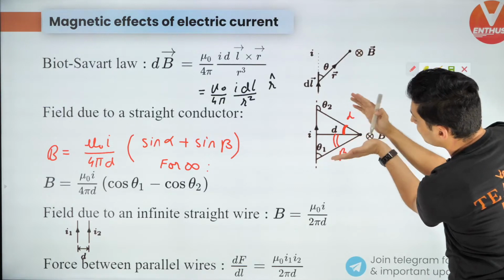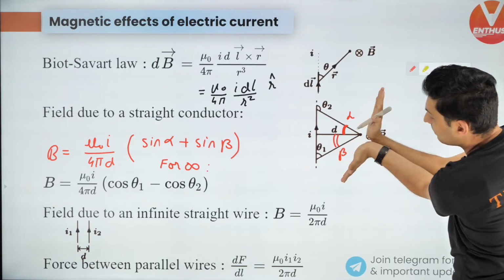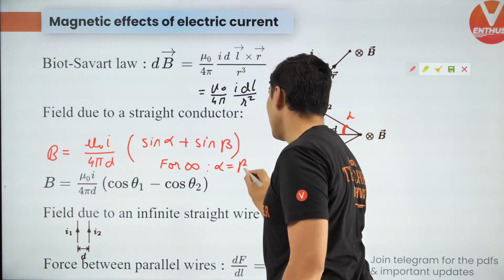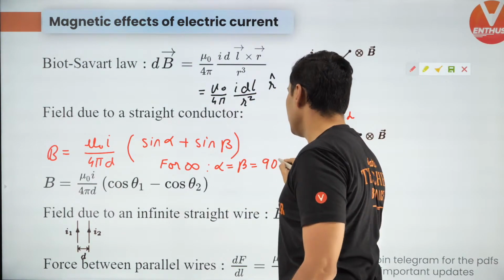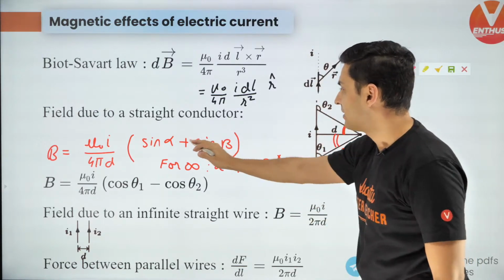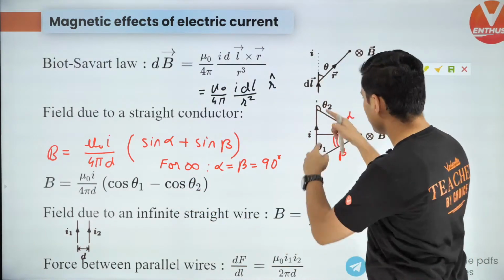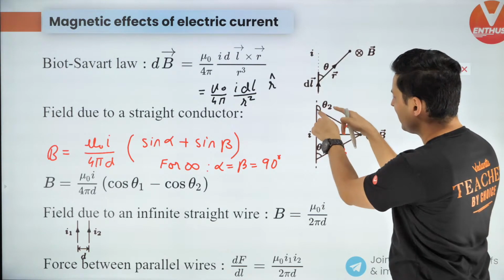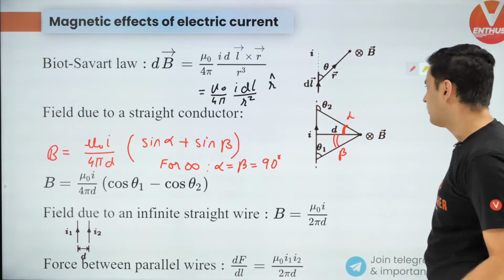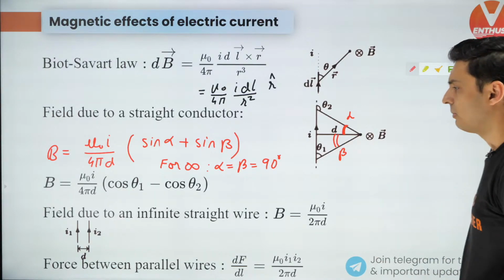The angles subtended at this point, alpha and beta, will tend towards 90. So for infinite wires, alpha and beta will be 90 degrees. This is what you should remember. Very, very important. This is better than remembering theta 2 and theta 1, because they are exterior angles. It is slightly confusing, so it's up to you which one you want to remember.